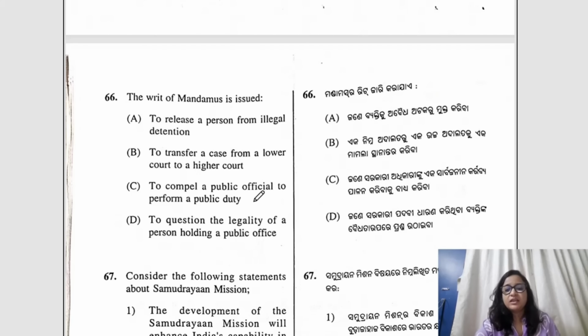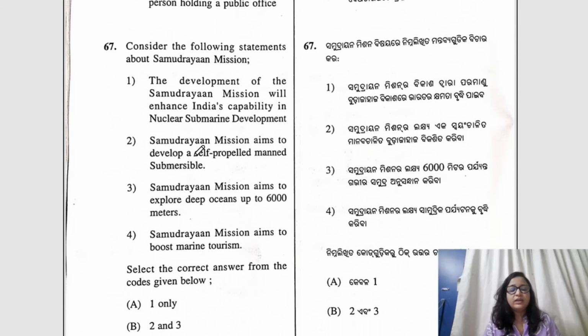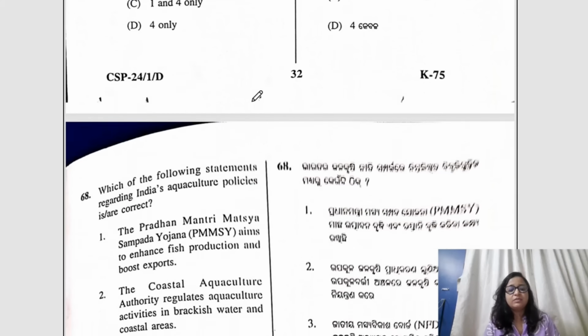Question number 66. The writ of mandamus is issued by whom? The correct answer would be C, to compel a public official to perform a duty. Okay. Question number 67. The correct answer would be B, 2 and 3. Why? Because the development of Samudrayan mission will enhance India's capability in nuclear submarine development. This is incorrect. Okay. So 2 and 3 would be the correct answer because it aims to develop a self-propelled manned submersible to 6,000 meters. This keeps appearing in news.